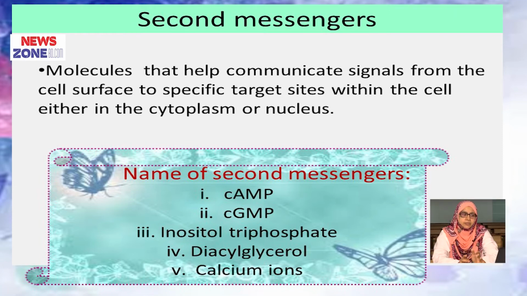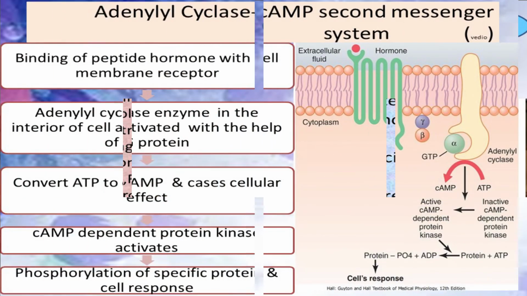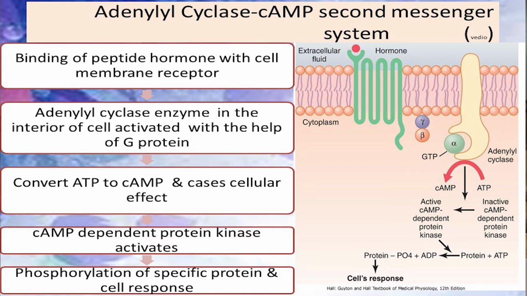Now, what is a second messenger? Second messengers can be defined as molecules that help communicate signals from the cell surface to the specific target site within the cell, either in the cytoplasm or in the nucleus. Some second messengers are cyclic AMP, cyclic GMP, inositol triphosphate, diacylglycerol, and calcium ions. These are the second messengers. This slide shows the hormones acting through cyclic AMP and the hormones acting through phospholipase C. Now we will discuss the cyclic AMP second messenger system.